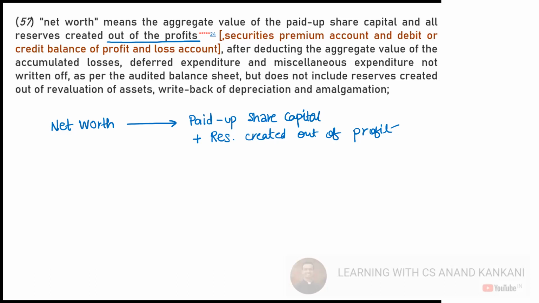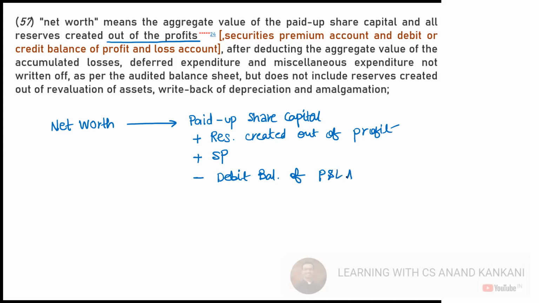So if nothing is written, it is both. Okay. So if I have sold plant and machinery and I have recovered more than the cost, even that is a profit. And if I transfer that profit to a reserve, even that will be calculated here. Plus, I will also add the securities premium account, and I am going to deduct if there is any debit balance of the statement of profit and loss or the P&L account.